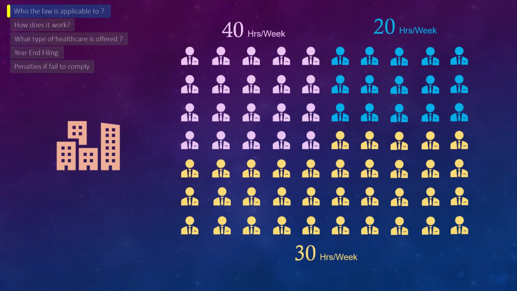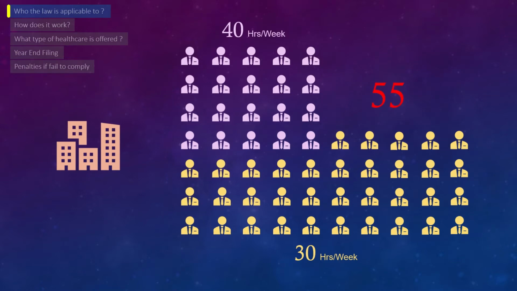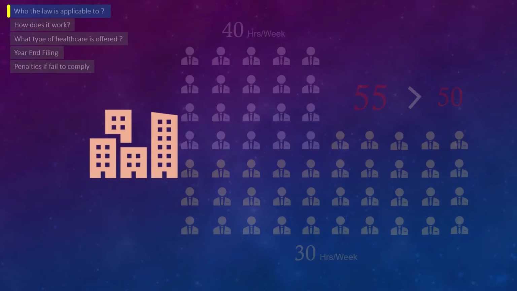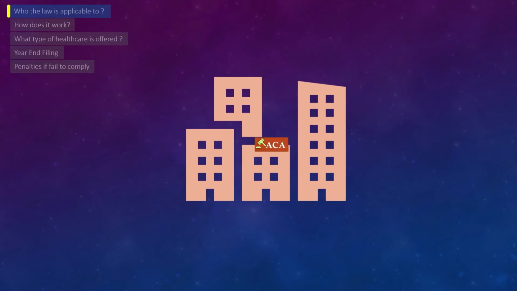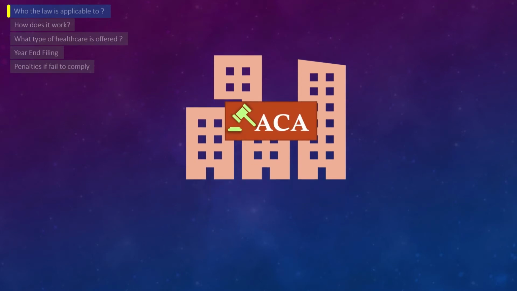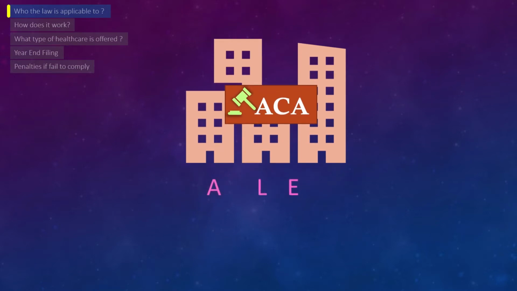So, the number of employees who work at least 30 hours a week is 55, which is more than the minimum required 50. Hence, this employer is subject to ACA regulations. Such employers are also considered as applicable large employer, or ALE.